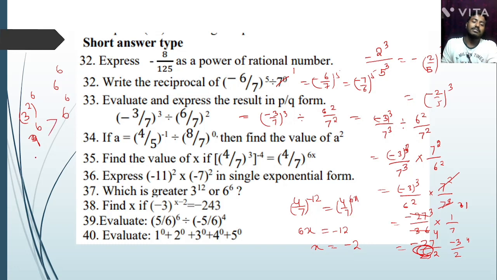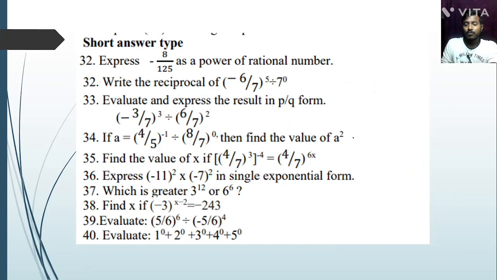Understand? Next question. Find the x if this equal to this. So 243 you can write down. We can write minus 3 to the power x minus 2, and minus 243 means minus 3 to the power 5. Okay, so here bases are equal, so powers also equal, x minus 2 equal to 5, so x equal to 5 plus 2, that is 7.